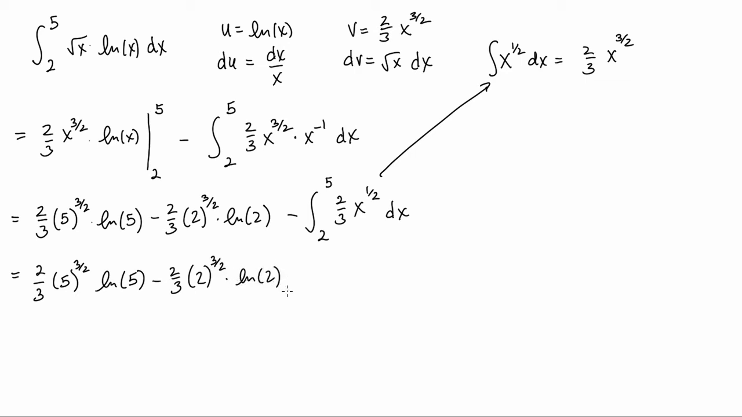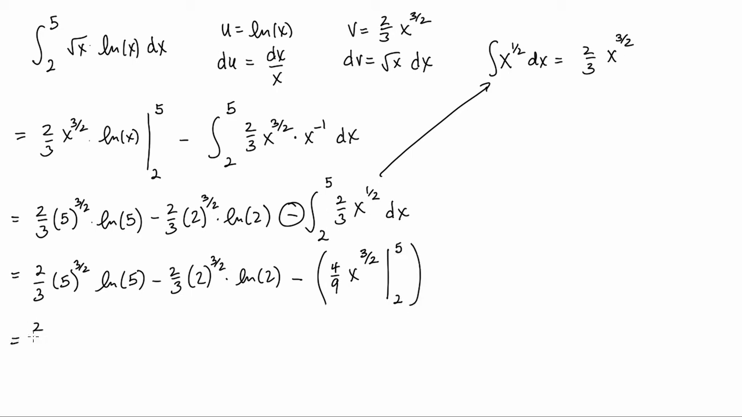Now here's where you need to be careful. This minus sign can cause students a lot of problems. So here's what I recommend you do. It's minus, and then everything you're going to put from here on out, let's put it inside parentheses. So it's going to be minus the antiderivative of x to the 1/2, which is 2/3. We already have a 2/3, and so together that's going to make 4/9 x to the 3/2, evaluated from 2 to 5.